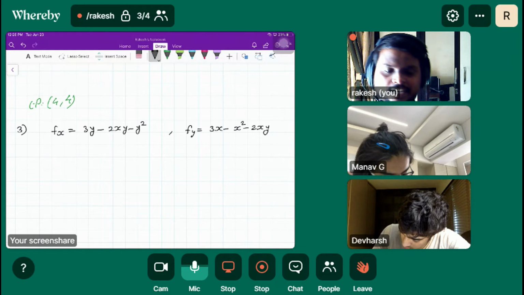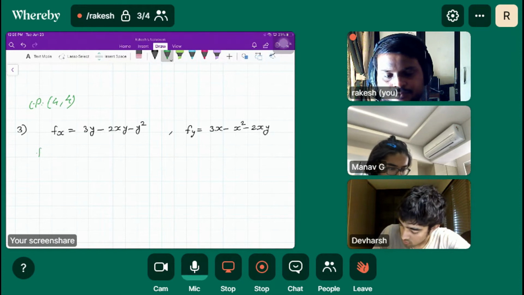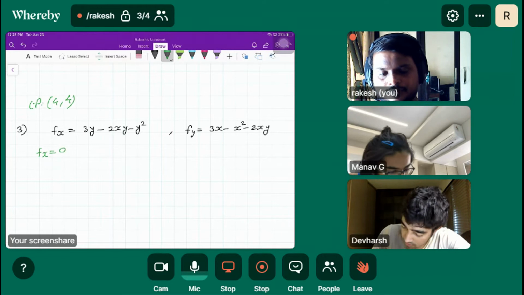By setting fx equal to 0, did you receive two equations? One second, I'm doing it.